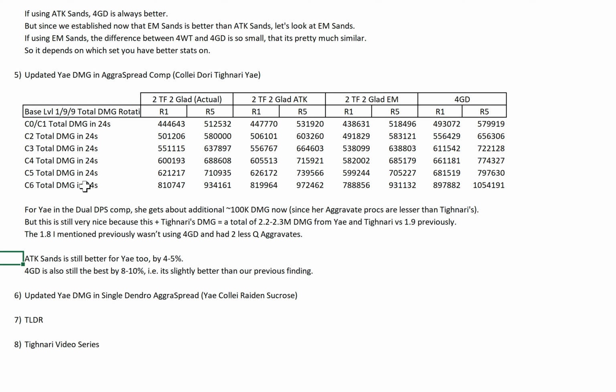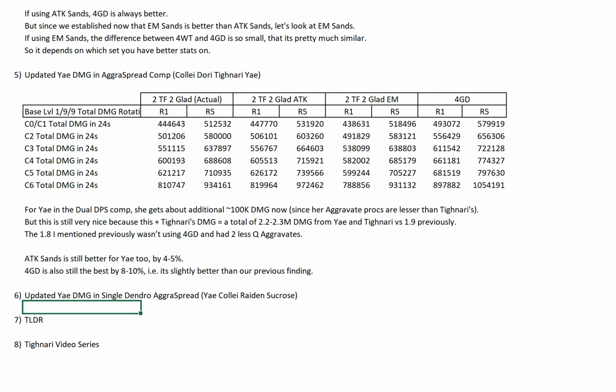And as for the Yae main stat, attack sense is still better for Yae too, by about 4 to 5%. 4GD is also still the best by 8 to 10%. Now 8 to 10% is actually slightly better than our previous finding. But in terms of the overall conclusion, our conclusions for all the previous math guides for Yae still hold. It's really only that Tighnari Math Guide 3 where the results here are a little different.